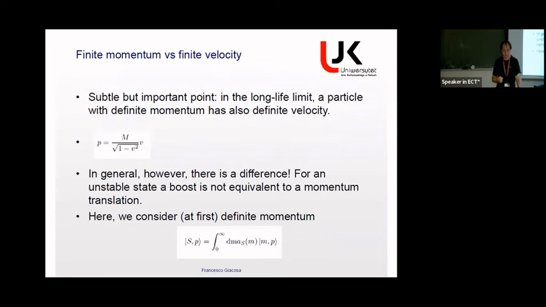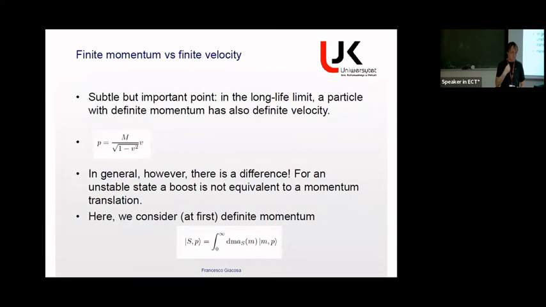You know, a particle with definite momentum in the long life limit has also a definite velocity. And this formula is very simple, it is written here. But in general, there is a difference, because an unstable particle with definite momentum is not actually a boost, because an unstable particle is like having different energy. So you have to decide if to all different masses, you give the same velocity or the same momentum, and this is not the same.